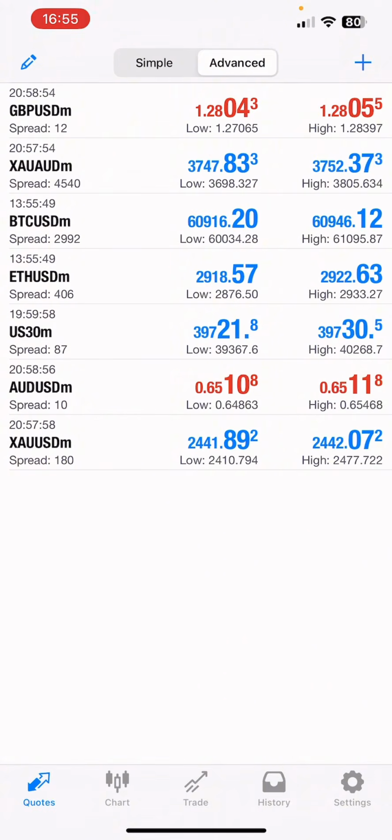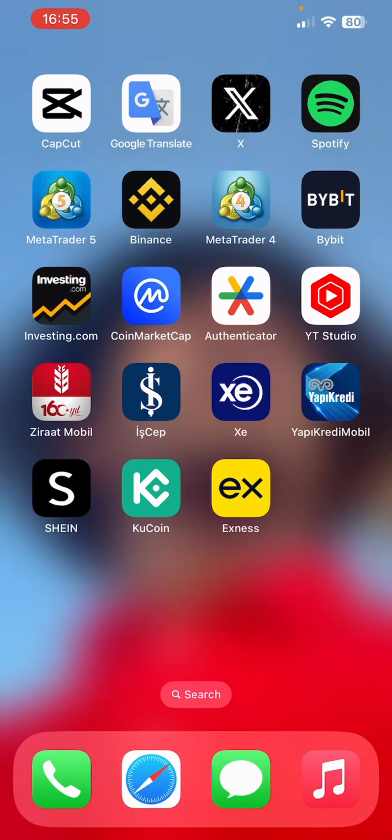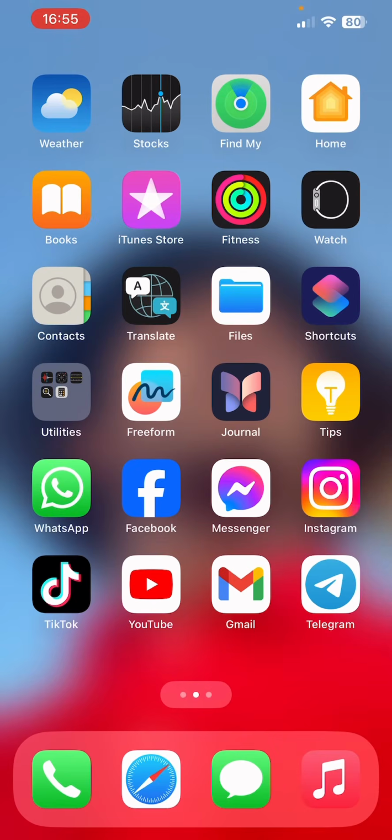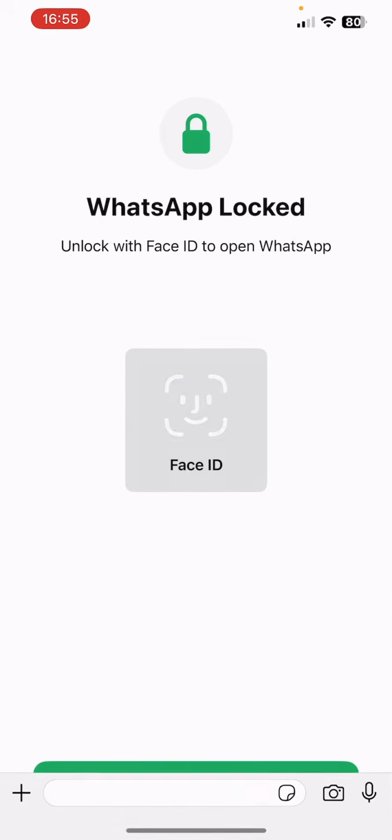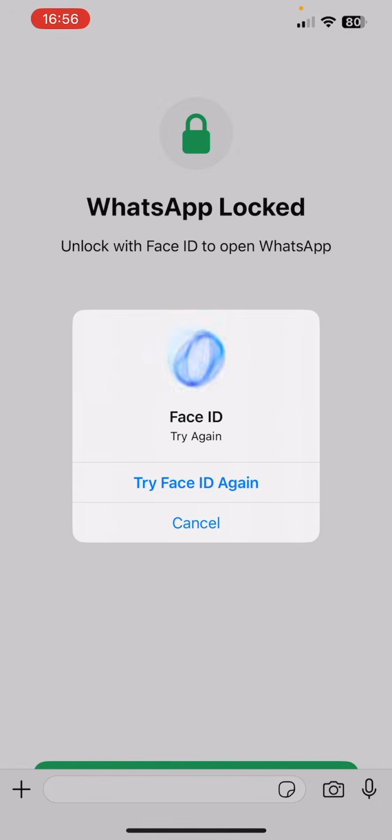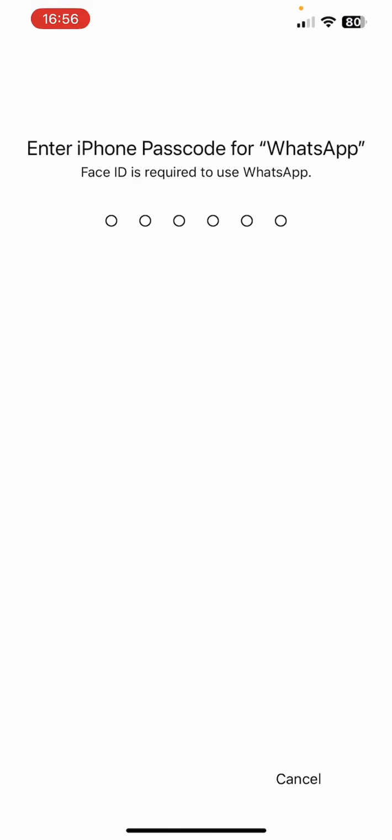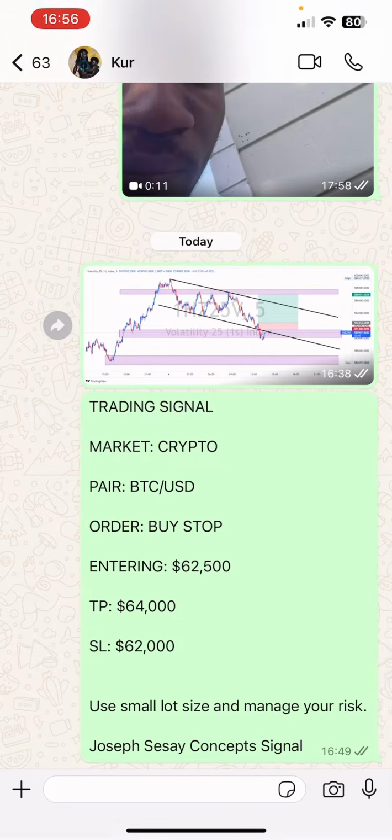So let's say now you have your account and you have verified your account. How do I send my signal? I send my signal to Telegram, but for this video I'm going to use WhatsApp, because I can't allow screen record on Telegram, so it is not going to be visible. So let's say this is how I send my signal. You are going to see trading signal.